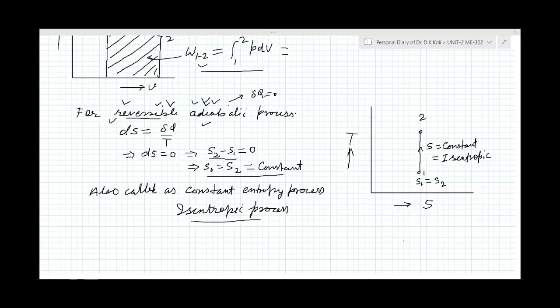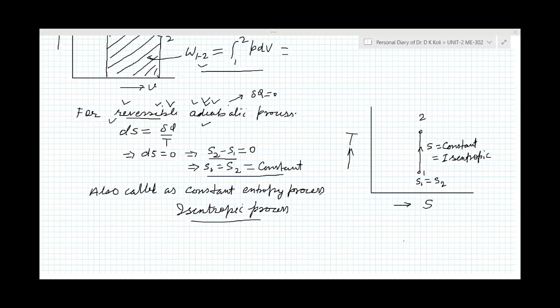If the rate of increase of entropy because of friction is equal to the rate of decrease of entropy because of the cooling of the pipe, then the entropy will be the same. Increase of entropy equals decrease of entropy, so there is no change in entropy.